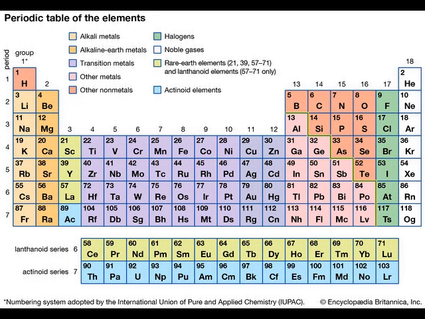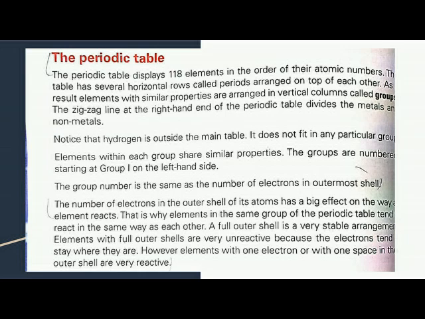Elements within each group share similar properties. The groups are numbered starting at group 1 on the left hand side. The group number is the same as the number of electrons in the outermost shell. The number of electrons in the outer shell of its atom has a big effect on the way an element reacts. That is why elements in the same group of the periodic table tend to react in the same way as each other.